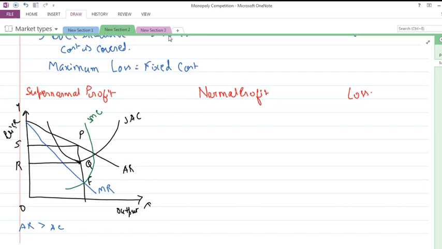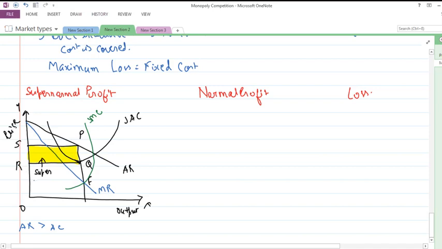This is the supernormal profit that the company has. The shaded yellow region is the supernormal profit that the company has. I hope it is clear.